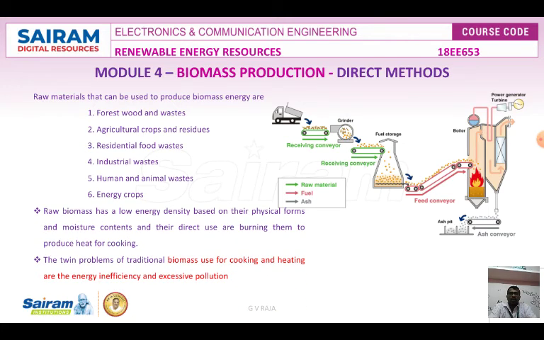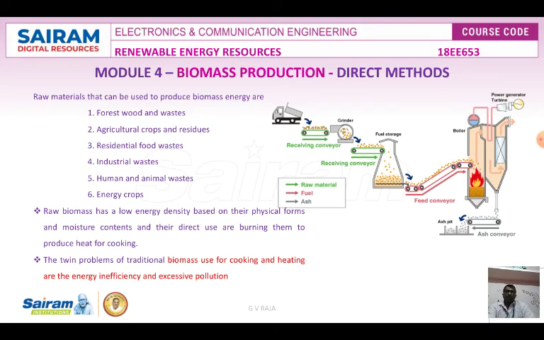Energy is available throughout the world by various methods. Raw materials are used to produce the biomass. For example, forest and wood waste, which is used for the production of biomass by heating or by burning. Agriculture crops and residues, residential food waste, industrial waste, human and animal waste, and energy crops. These are all the raw materials directly used for biomass production.